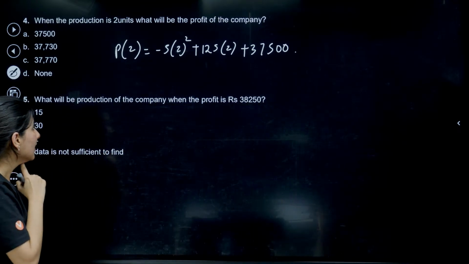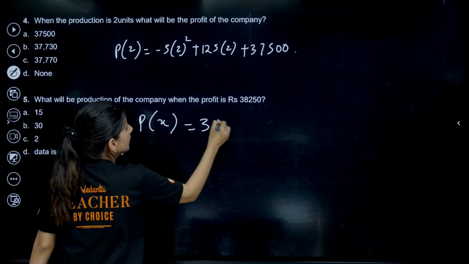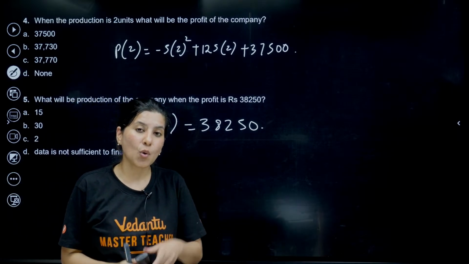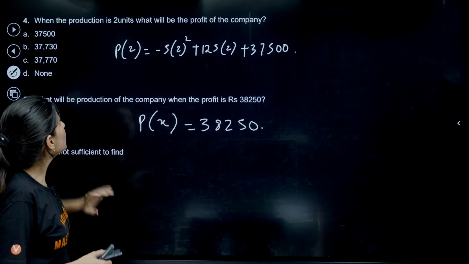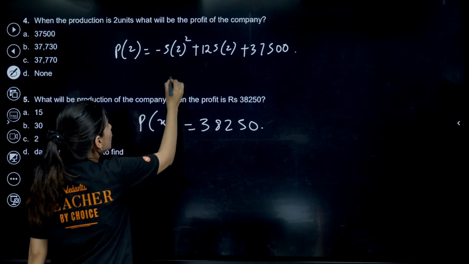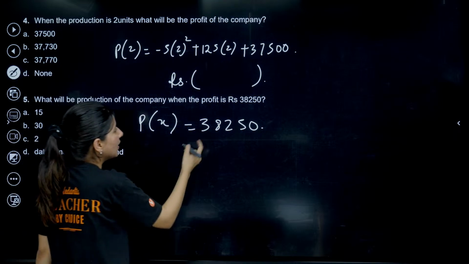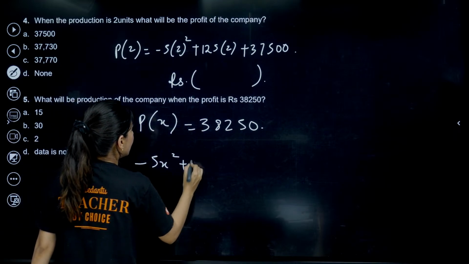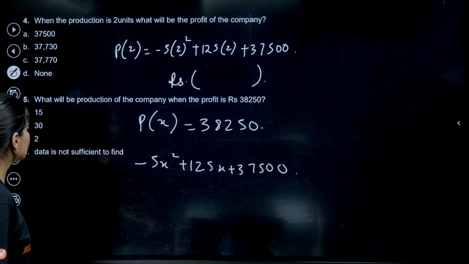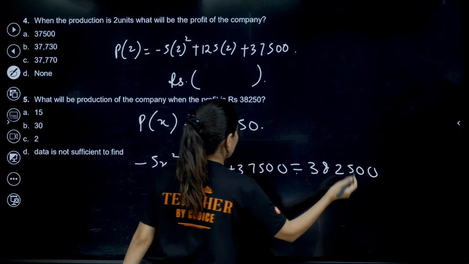Okay. So now they are giving the profit. P(x) is given. P(x) is 38250. Please remember, in case study type of question, always apply the unit. Okay. So production is x units. And profit will be given in rupees. Always write rupees. So now, minus 5x square plus 125x plus 37500 is equal to 38250. So you just need to solve it.